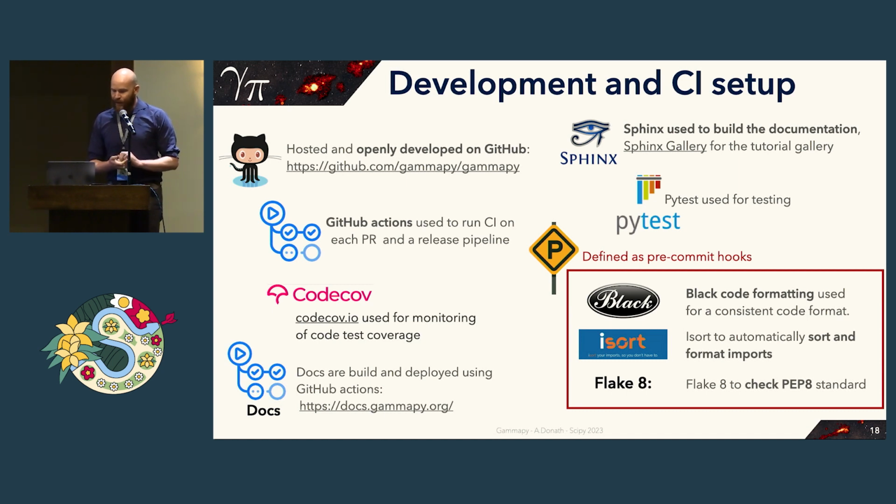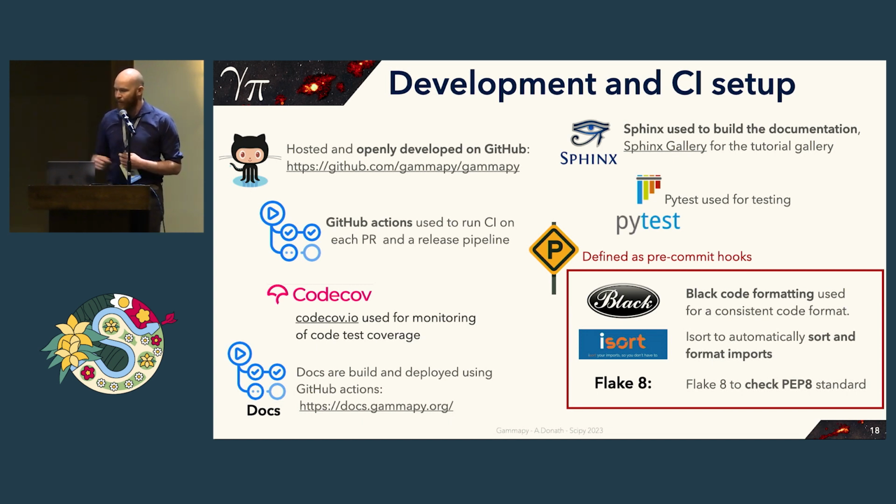We use a service called Code Coverage to monitor our code coverage to see how well it is covered by tests. Our docs are built and deployed using a custom GitHub action that we implemented. For building the documentation, we use Sphinx, and for testing, we use PyTest. In addition, we have a few pre-commit hooks to ensure that the format of the code base is consistent.